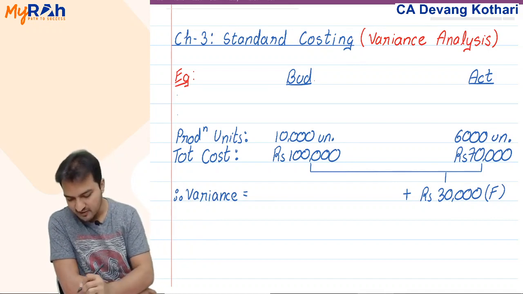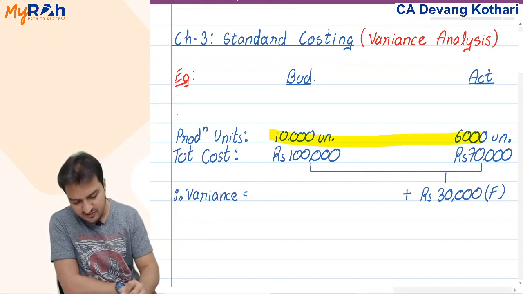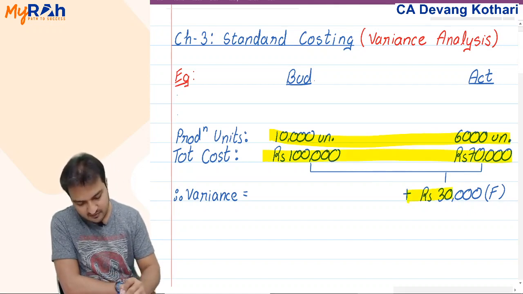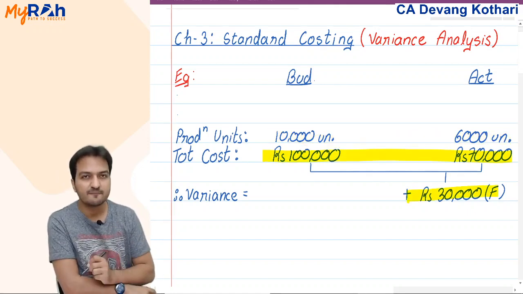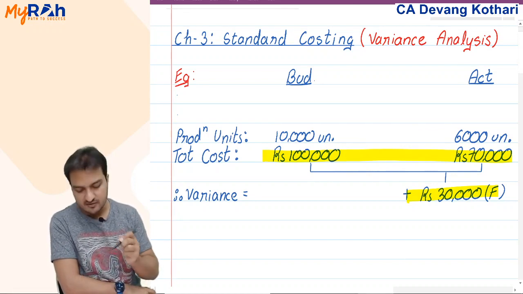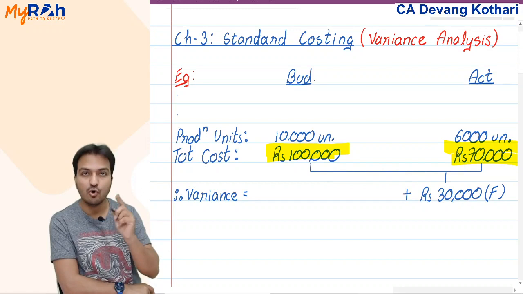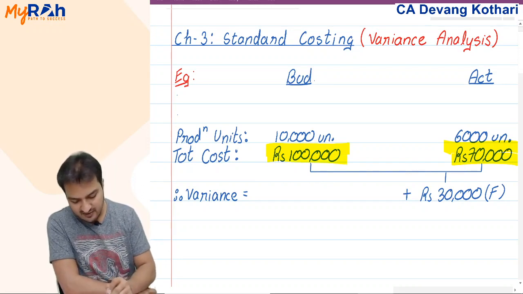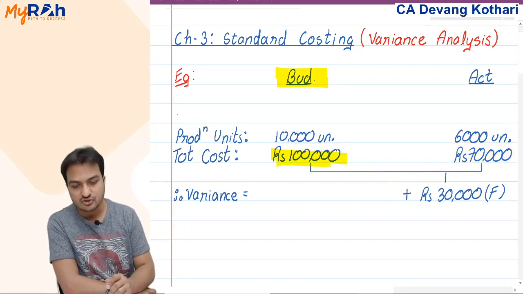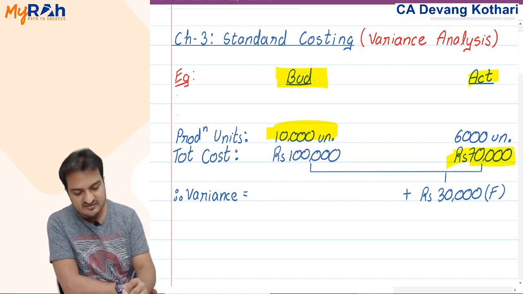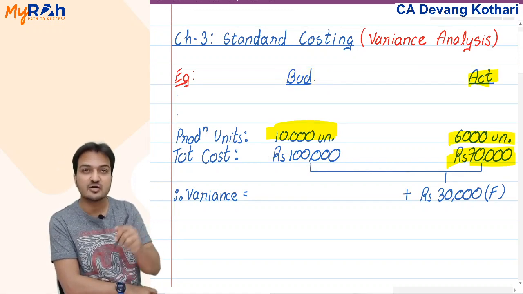Now, notice again. If I give you this units information, do you think this comparison seems correct? Is it correct to compare 1 lakh with this 70,000? No, because this 1 lakh is the budgeted cost of 10,000 units, while 70,000 here is actual cost of only 6,000 units.